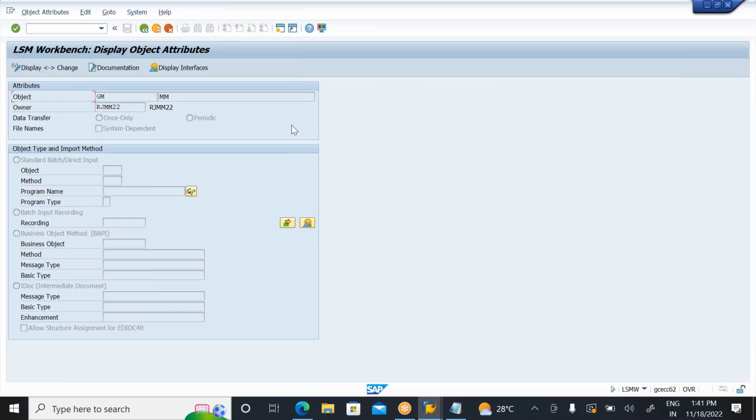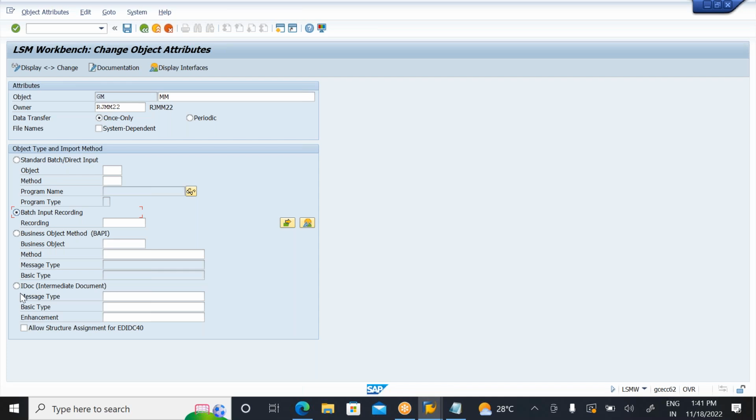Now if you click on execute here, see, this is in display mode. From display mode, what do I need to do? I need to go to change mode. For each and every step, we need to go to change mode. See here, we have 4 methods. The first one is the standard or direct input method. The second one is the batch input recording method. The third one is the business object method. And the fourth one is IDoc. The remaining 3 methods, as a functional consultant, we are not able to create.